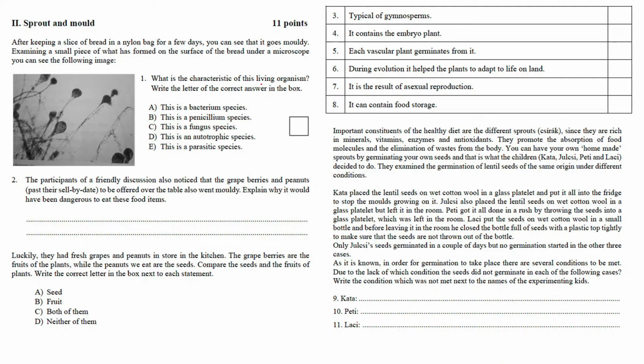What is the characteristic of this living organism? Write the letter of the correct answer in the box. Let's look at the options. This is a bacterium species. It cannot be the good answer, as we know mold is a fungus. This is a penicillium species. Now, if the mold in the picture was penicillium, we would see brush-like structures with conidia on the top, instead of these drop-shaped structures that we can actually see. This is a fungus species. That is probably the good answer.